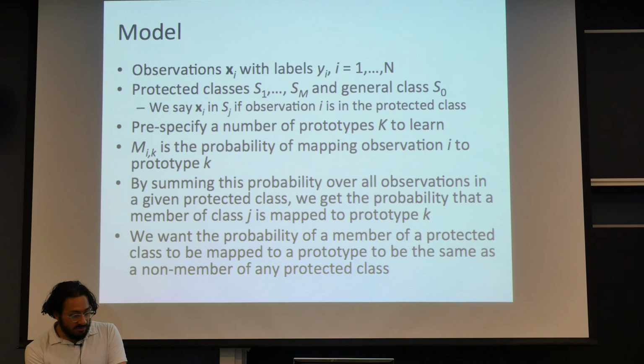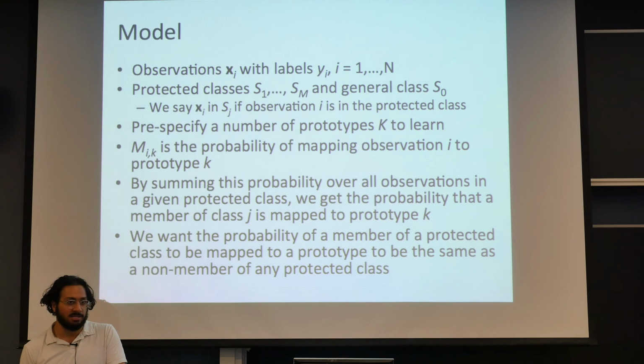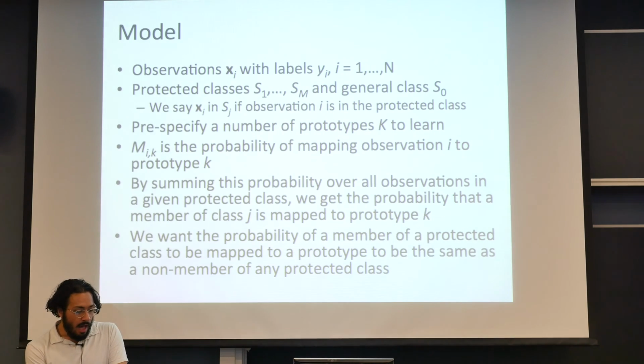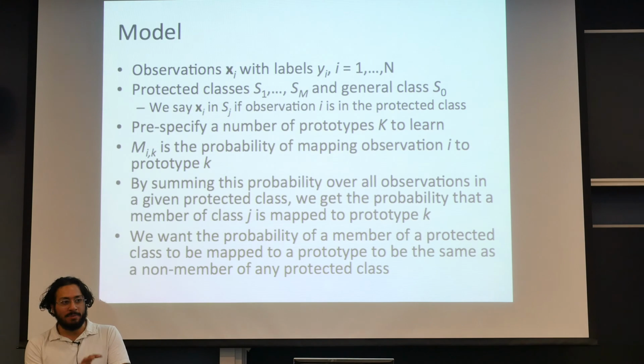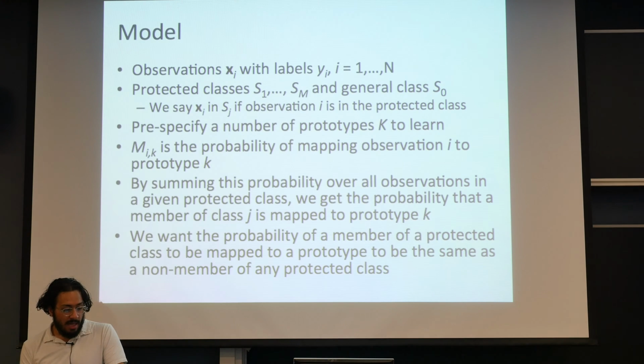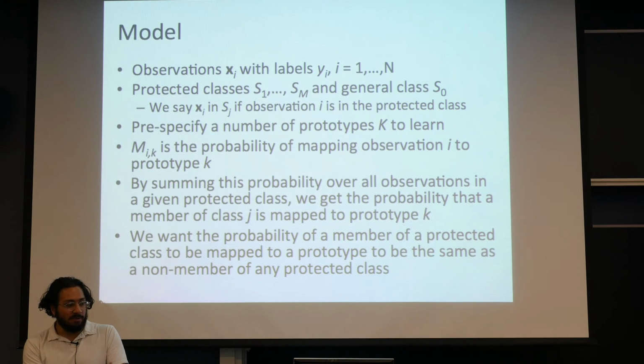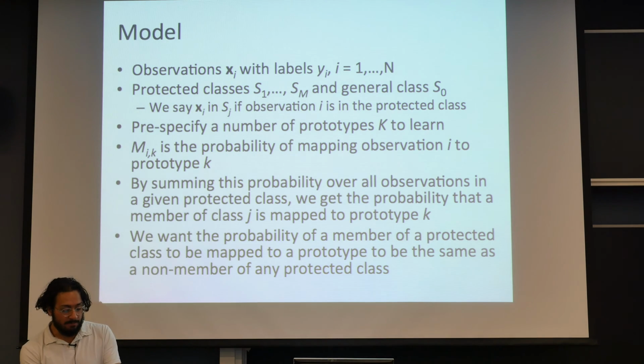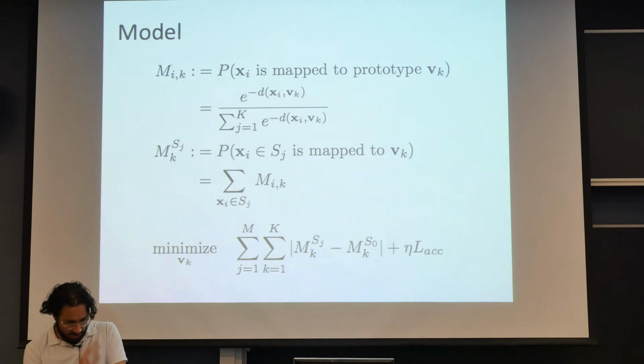So you have your observations, you have the labels, and you have a certain number of protected classes where membership is binary. Either it's a member or it's not. We pre-specify a number of prototypes to learn. This is sort of like pre-specifying the K in K-means or something. We have the probability of mapping an observation to a prototype, and then we sum over all examples in a protected class, and that gives the probability of a member of class J being mapped to prototype K. We want to equalize this probability of being mapped over protected and non-protected classes.